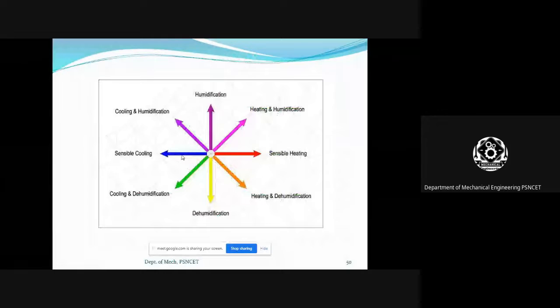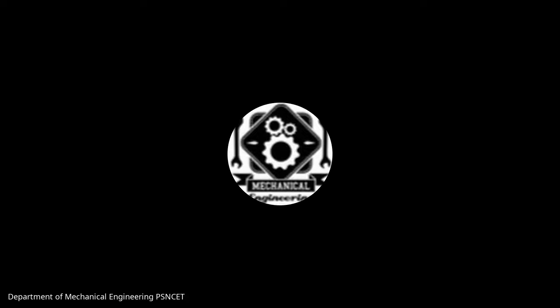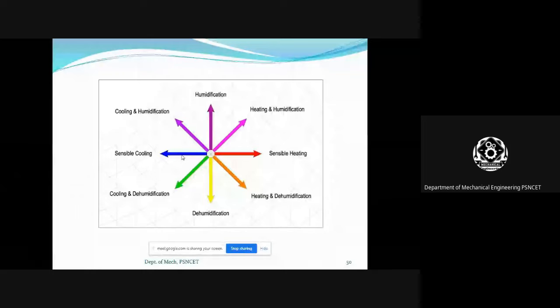The vertical line indicates the humidification. The vertical axis, the y-axis, is humidification or dehumidification. The x-axis is the sensible heating or cooling process. In between is a combination of any two processes.